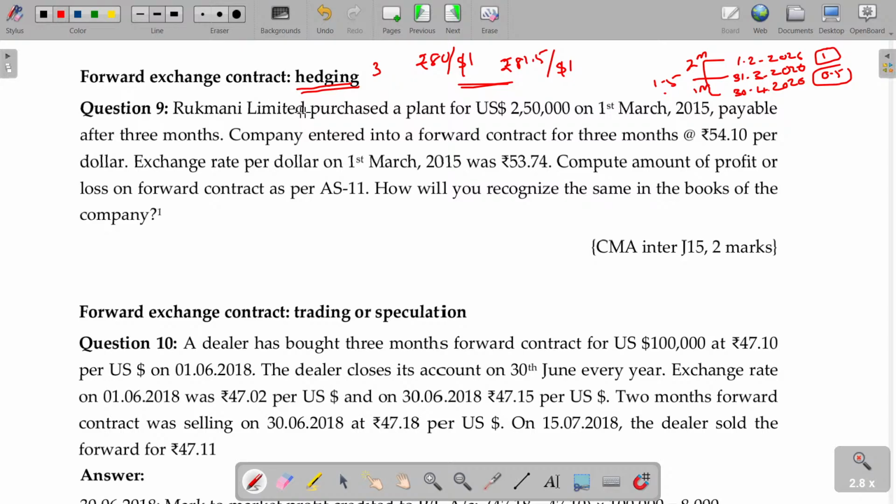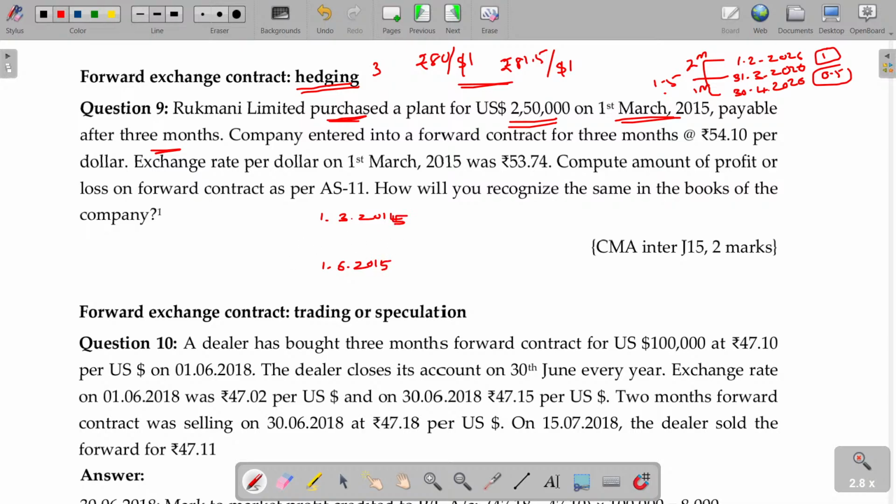Right. Rukmani Limited purchased a plant for US dollar 2.5 lakhs on 1st March 2015, payable after 3 months. I gave the same example. So 1st March 2015, 3 months period, means 1st June 2015.